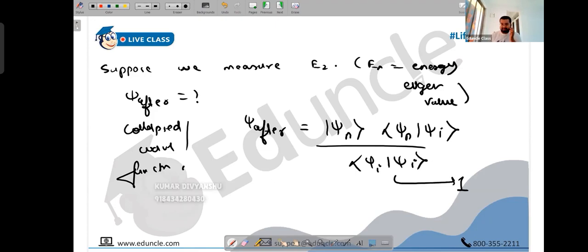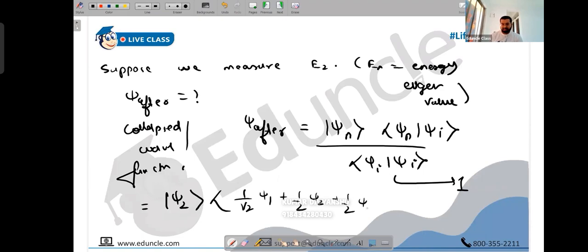This is already 1, so it has lost its significance. Let's calculate the numerator. Psi n is psi 2. I told you it is a wave function corresponding to the eigenvalue, psi n into psi phi. Now, what is kept with psi n, people? Psi n is just psi 2. What is psi I? Psi I is 1 upon root 2 psi 1 plus 1 upon 2 psi 2 plus 1 upon 2 psi 3.